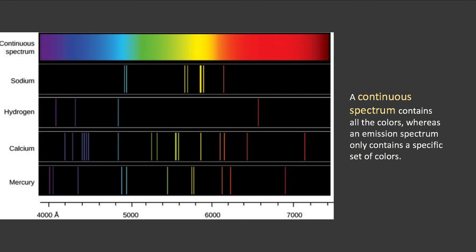Now, on the previous slide, they were all emission spectra. I wanted to just also talk about continuous spectra. So this is a continuous spectrum, meaning that there's all the colors present. If all the colors are present, then we call that a continuous spectrum. And if there's only specific colors showing, and we think of them as spectral lines, then we call that an emission spectrum.